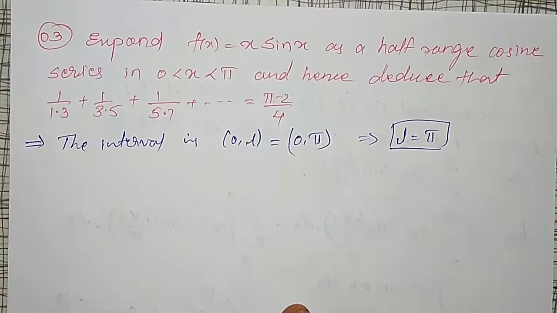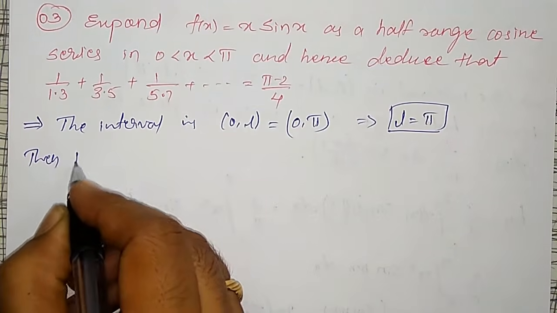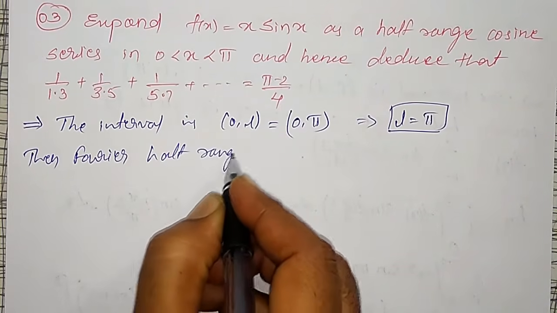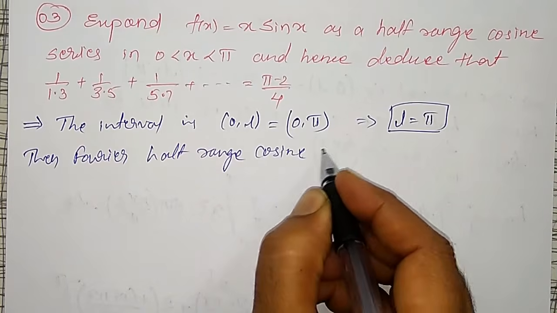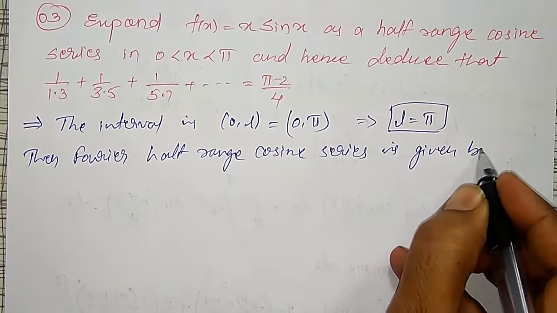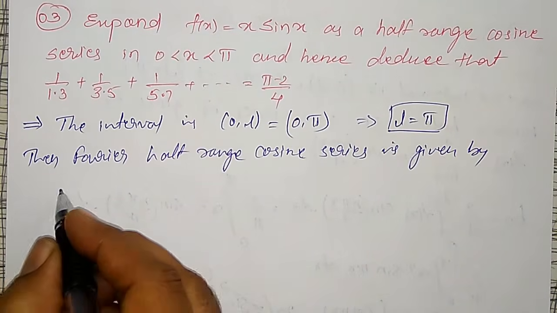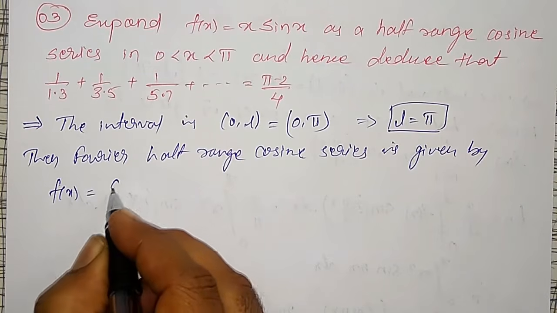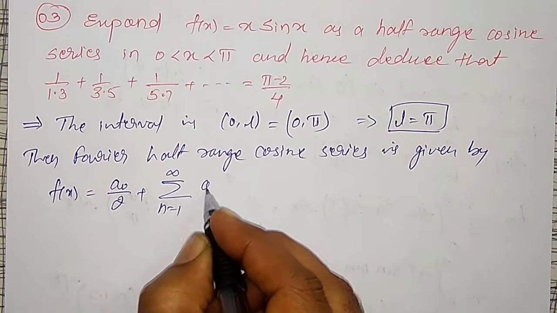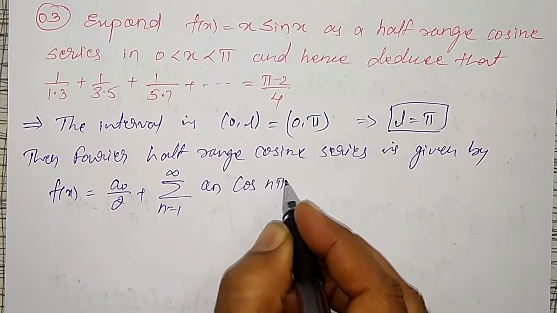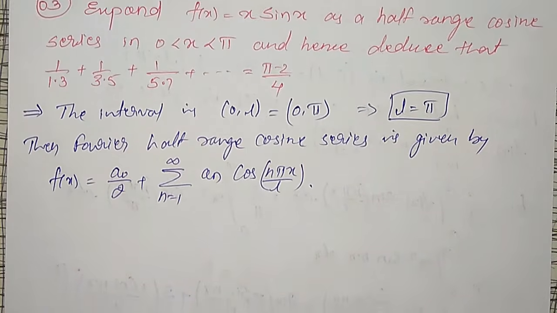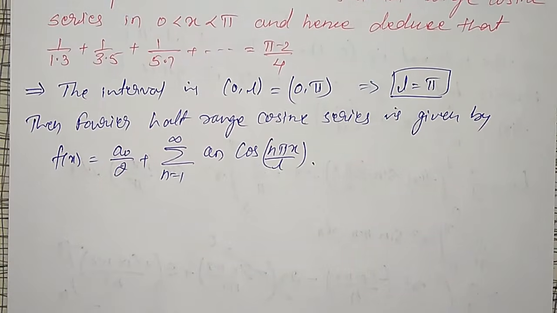Then the Fourier half range cosine series is given by f of x is equal to a naught by 2 plus summation n equal to 1 to infinity a n into cos n pi x by L. Here b n will become 0 for the cosine series.